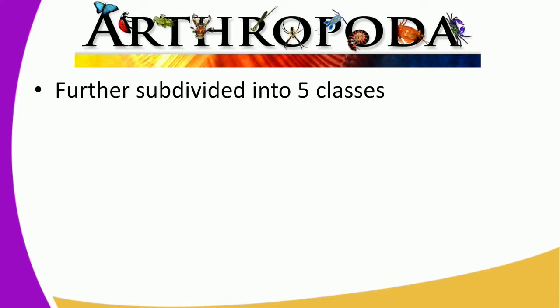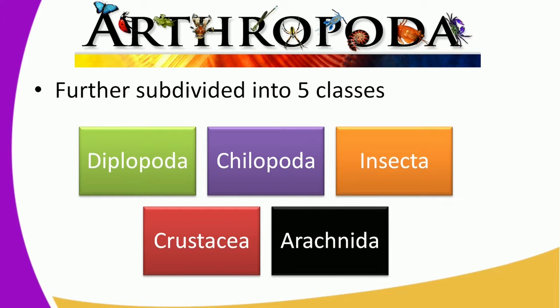Under the Arthropoda, they are subdivided into 5 different classes. The first one is Diplopoda. From the word di, you know it means 2. Then we have Chilopoda, we have the Insecta, which comprises all the insects. We have another class we call the Crustacea, and finally we have the Arachnida. So under Arthropoda we have 5 classes, and today we're going to learn about Diplopoda.